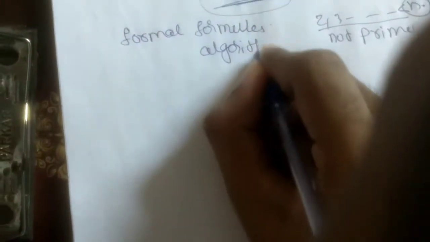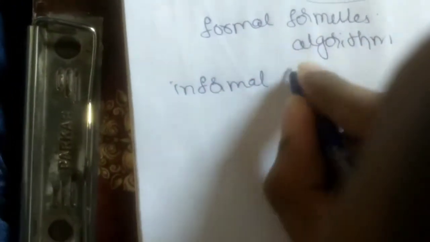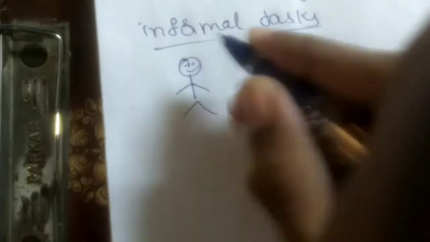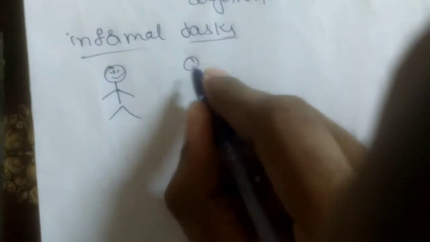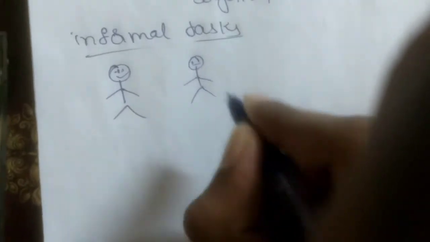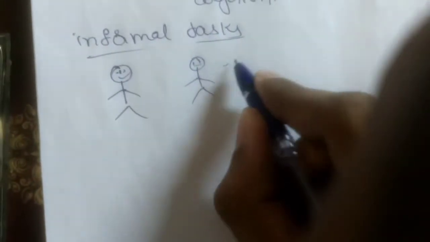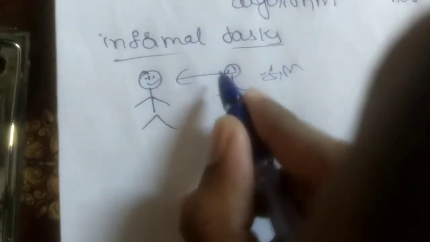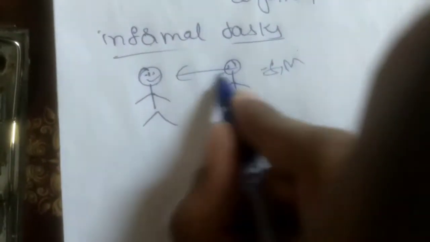Okay, let us take another case, guys. Informal tasks. So what are informal tasks? Let us suppose that you have a friend, his name is Ravi, and he's very smiley, and this is you. I'm not being gender discriminatory, we can take the friend as female or male, I don't care. So how will you identify your friend? Just think about that.